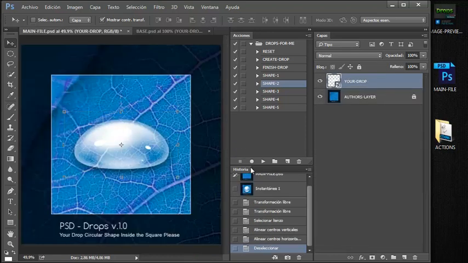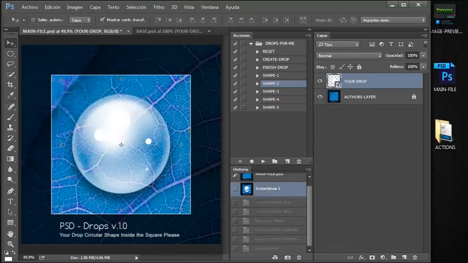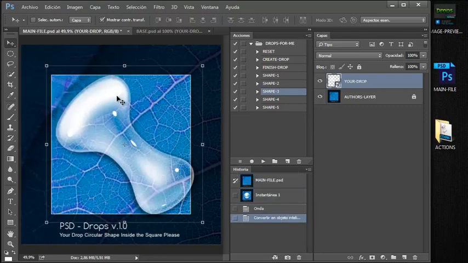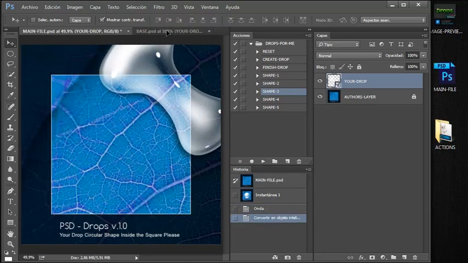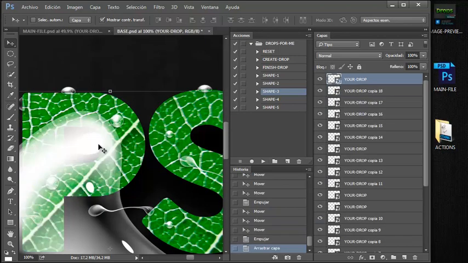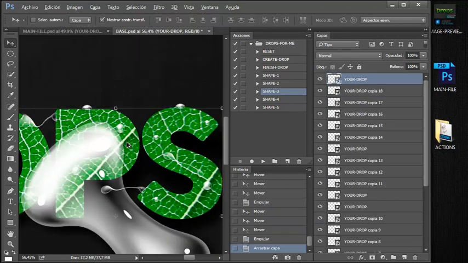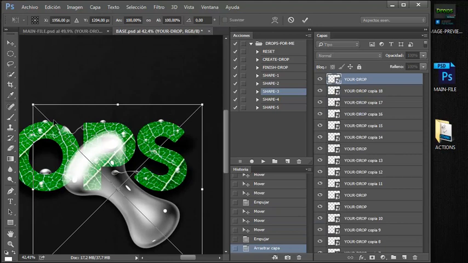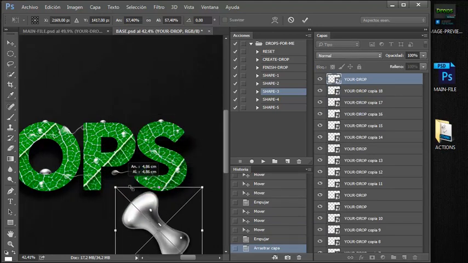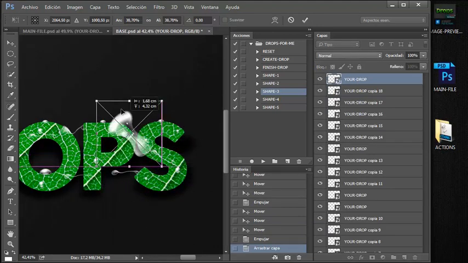I'm going to restore my shape with my history, and then you can try shape number 3, which is this one. Very nice too, I like it. You put that here too, and this one, I don't know, the other day I was playing with this.